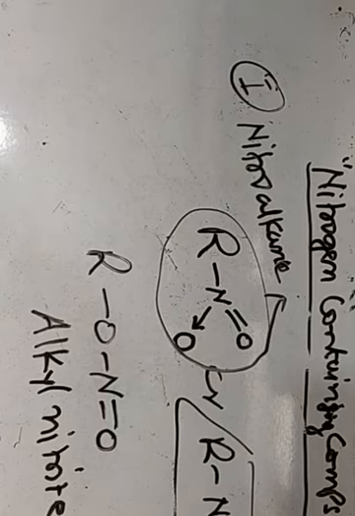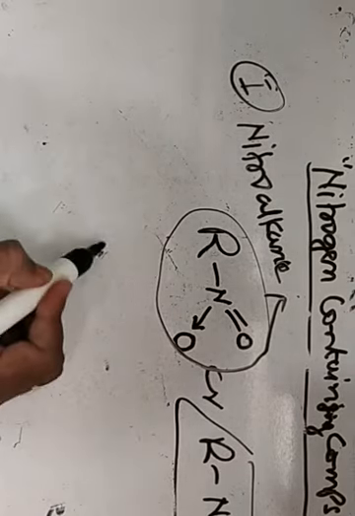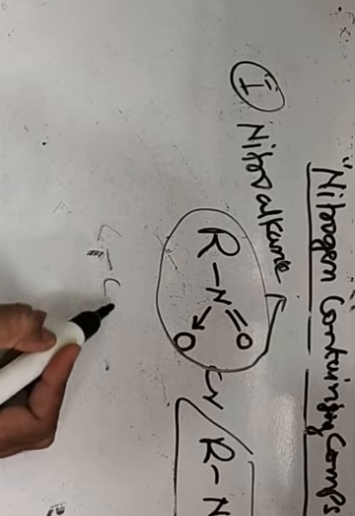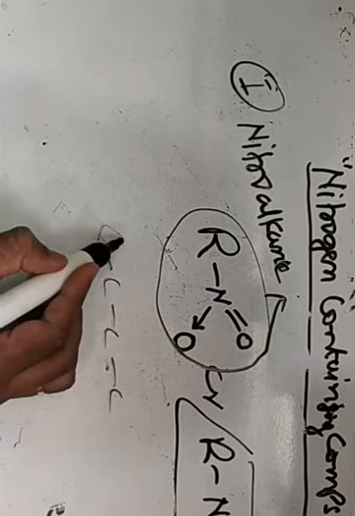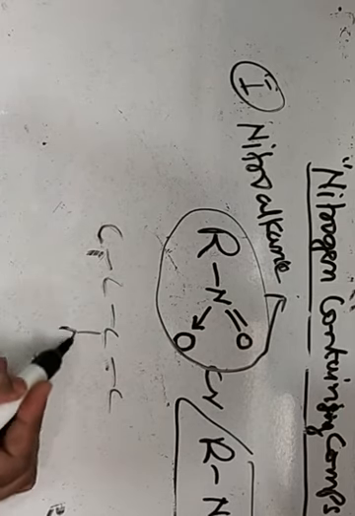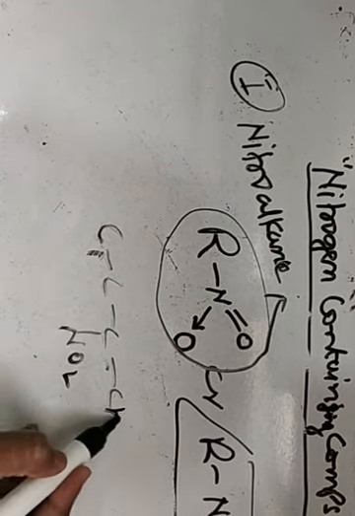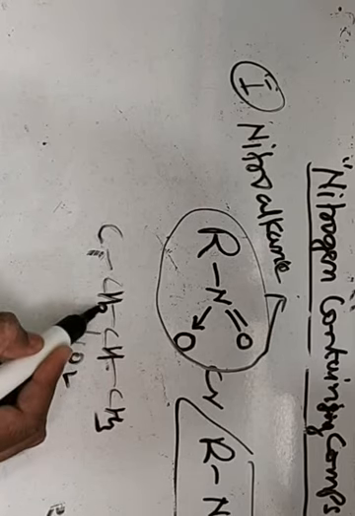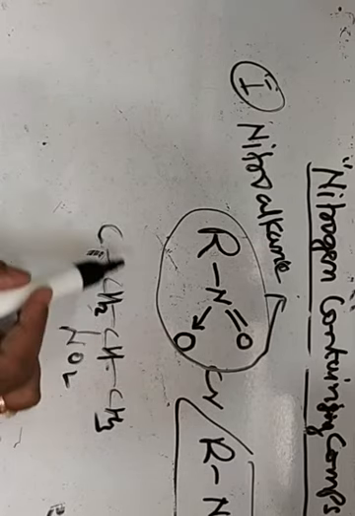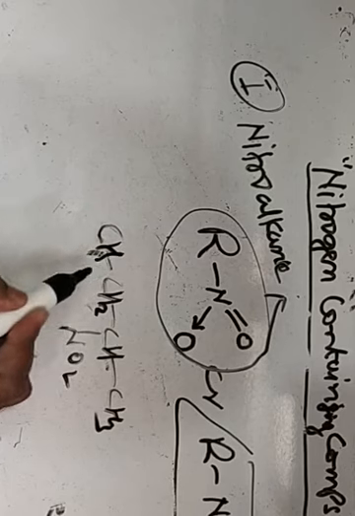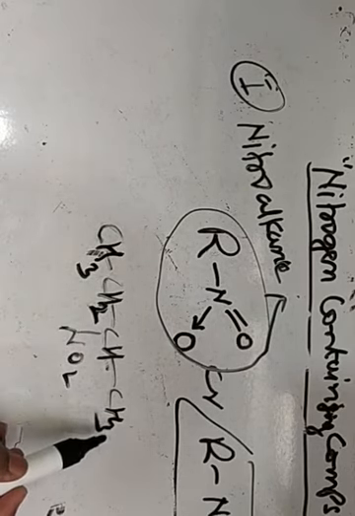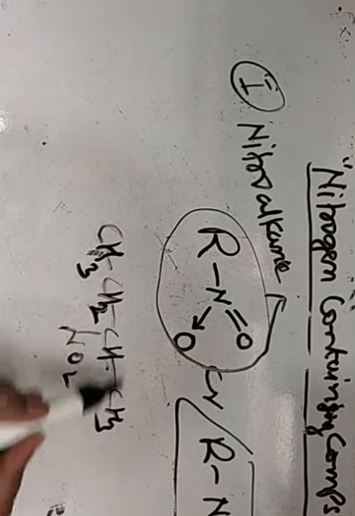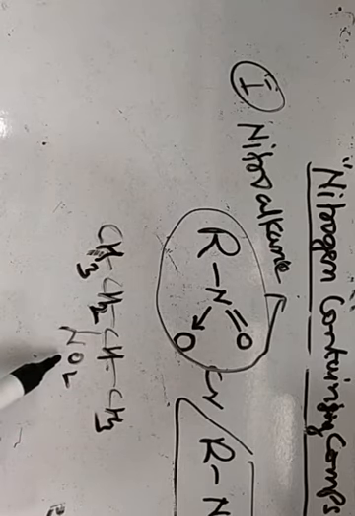For example, this type of compound, here NO2 is present. Here the longest chain is of 4 carbon atoms, so the parent alkane is butane and the second carbon of that butane carries the NO2 group.